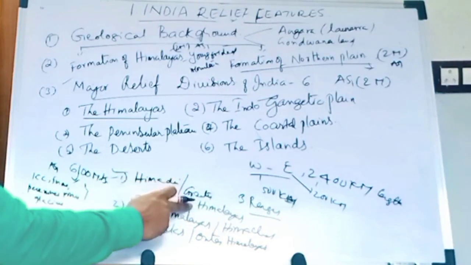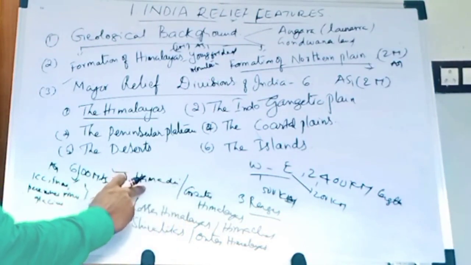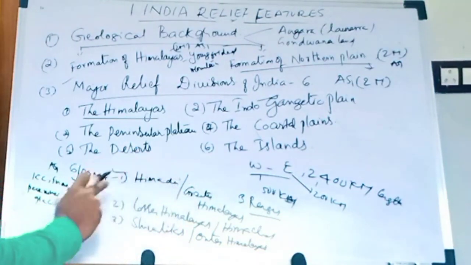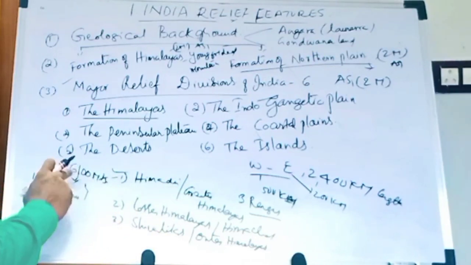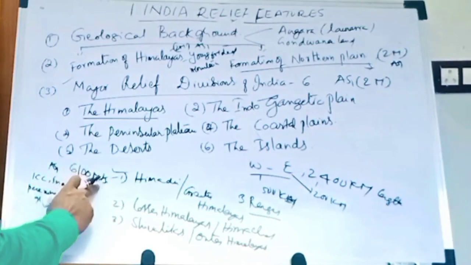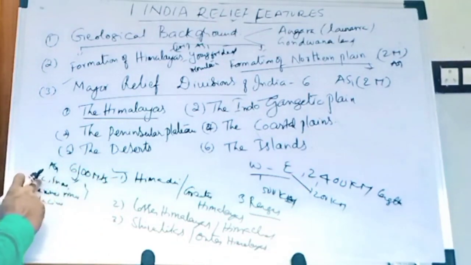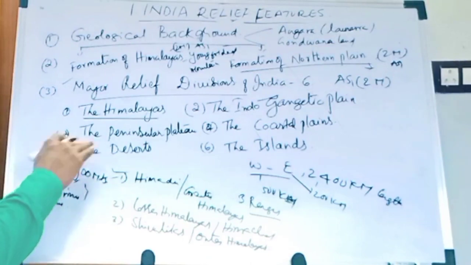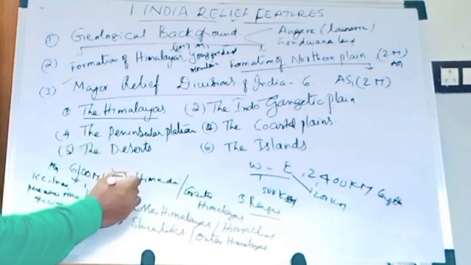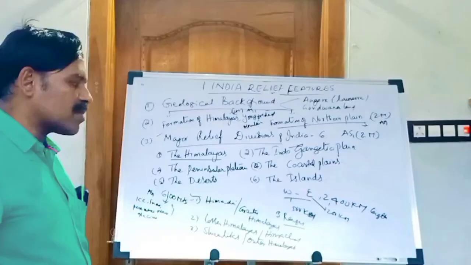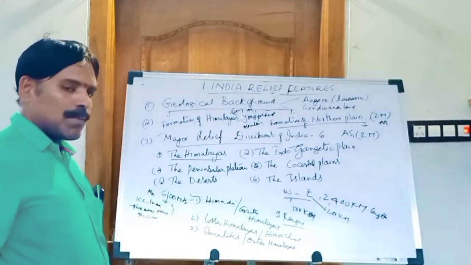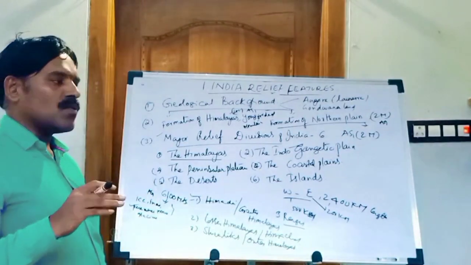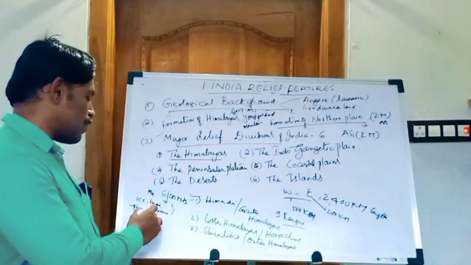What is another name of the Greater Himalaya? Himadri. Another name of the Himadri is Greater Himalayas. So here the average height of all peaks is 6,100 meters, and it is an ice and snow covered area, and here perennial rivers are there. What is perennial? Perennial rivers means the rivers which flow the entire year.